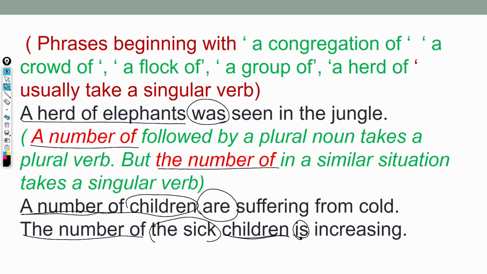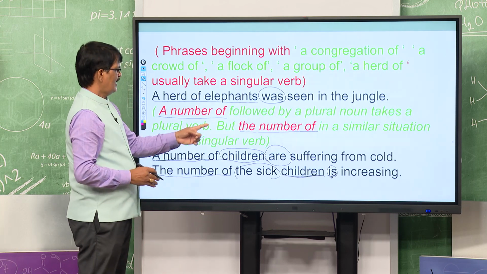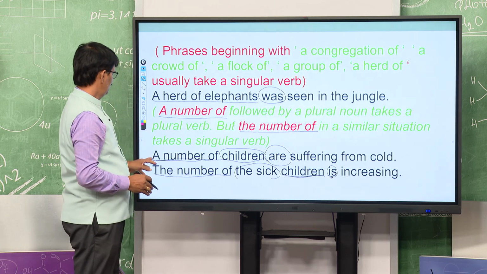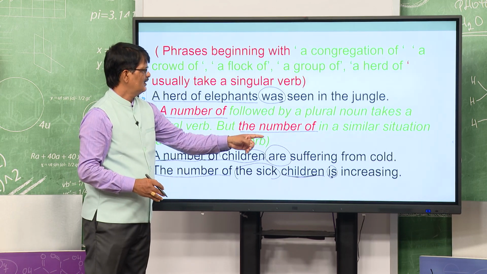Here also one interesting point: a number of, generally followed by a plural noun, takes a plural verb, but the number of, in a similar situation, takes a singular verb. A number of children are suffering from cold; the number of sick children is increasing.